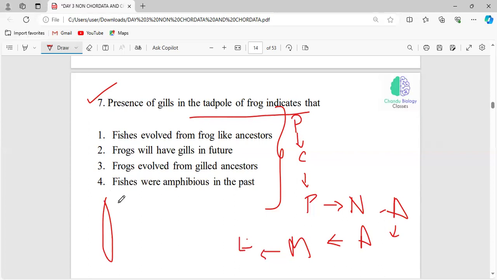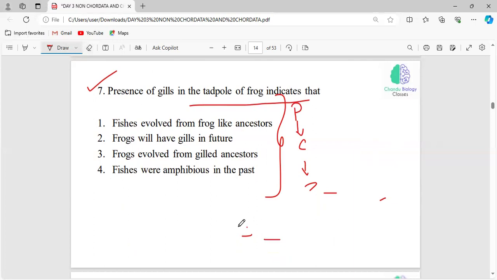And when it comes to the Chordata, we have fishes, right? And after that, amphibians, reptiles, aves, and mammals. So all these are very, very important. For this question, the answer will be frogs evolved from gilled ancestors.